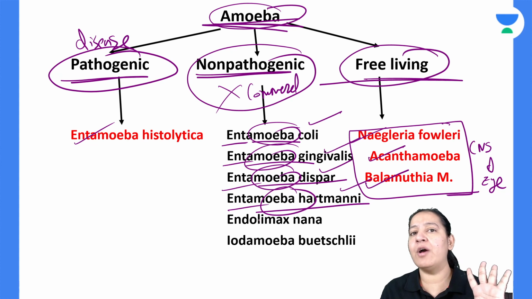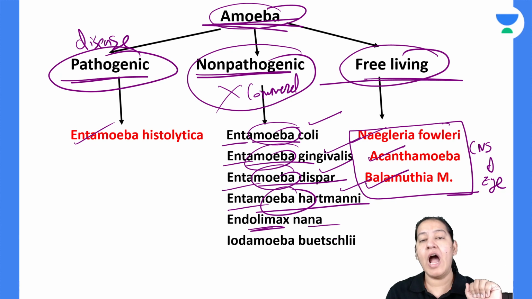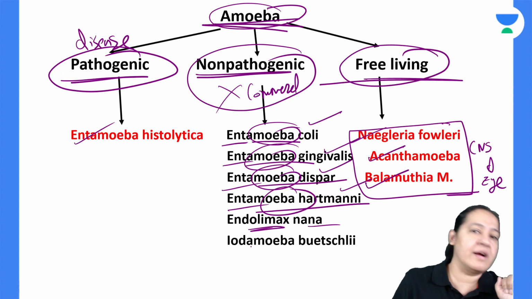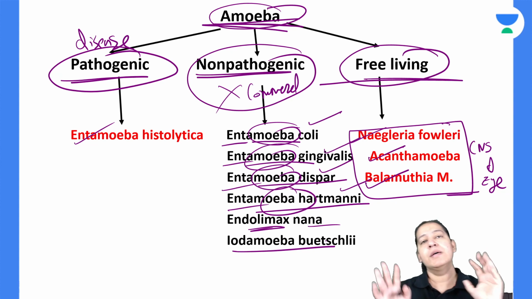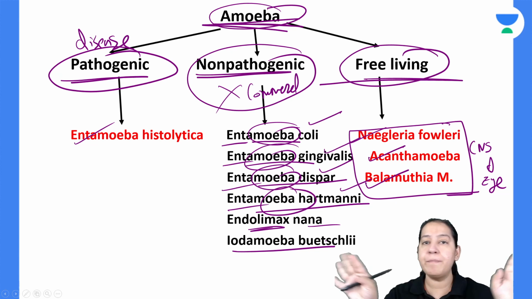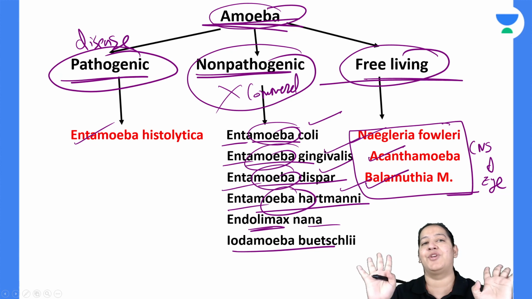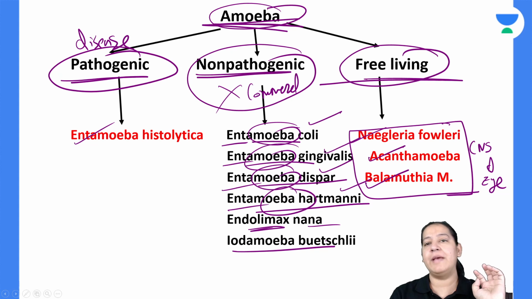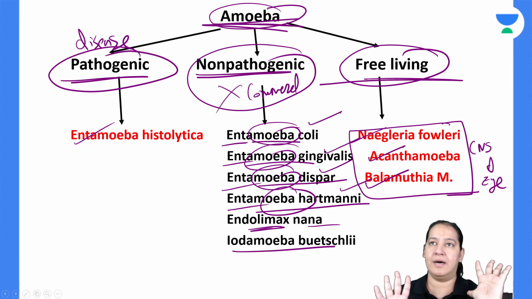After that, Endolimax nana. What is the last one? I can't see the name. So you can see the last name. These are the 6 amoebas which are non-pathogenic. They do not cause disease in humans. So please learn all the names like this.